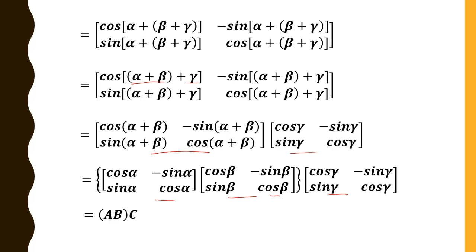Therefore, we get AB into C. Therefore, we have proved A of BC is equal to AB of C, and it is true for all A, B, C belongs to G. Therefore, associative law is satisfied. Next, we have the identity law. We shall find the identity element.